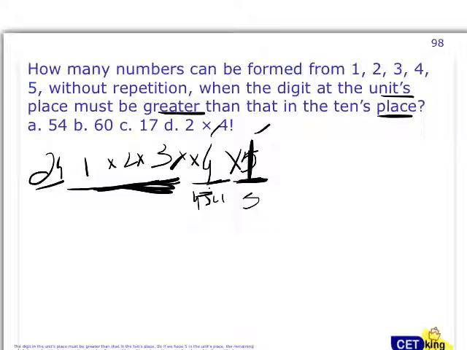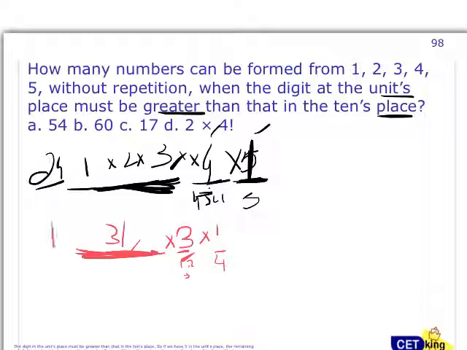First part. Then if number 4 is here, one way, the 10th digit can be 1, 2, 3. So 3 ways, and the remaining 3 in factorial 3 ways. So 6 into 3, 18 ways. Next case, if this is 3, the 10th digit can be 2 or 1, 2 ways into factorial 3, 3 into 2 into 1. So 6 into 2, 12 ways.